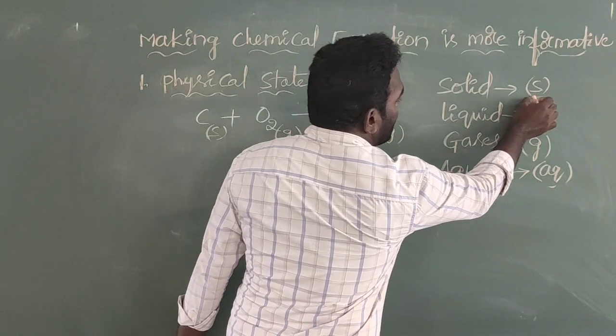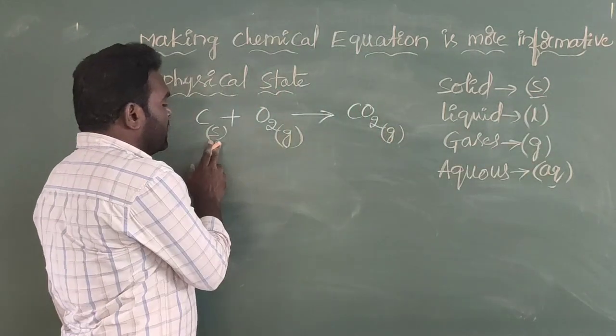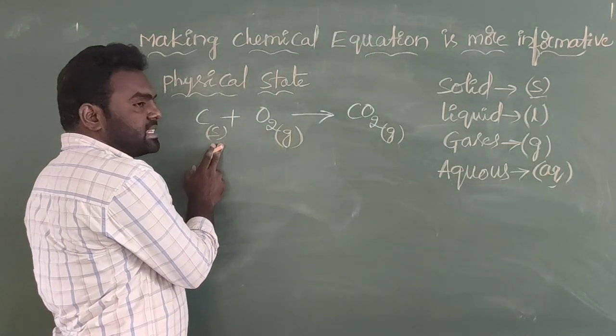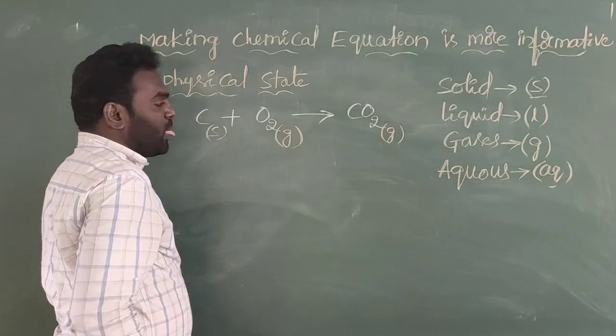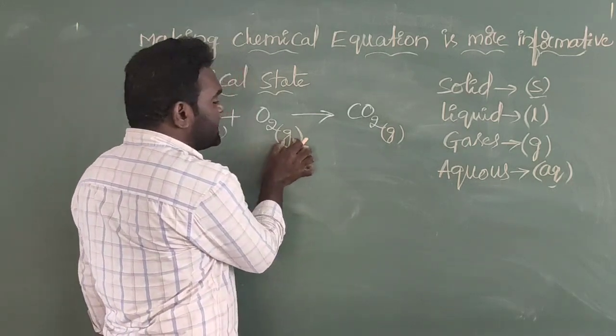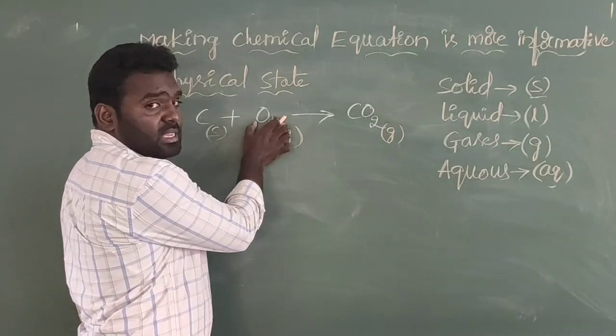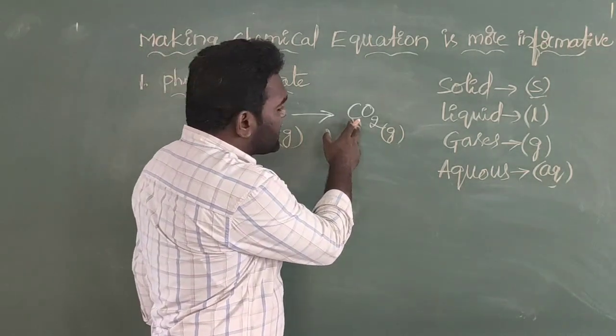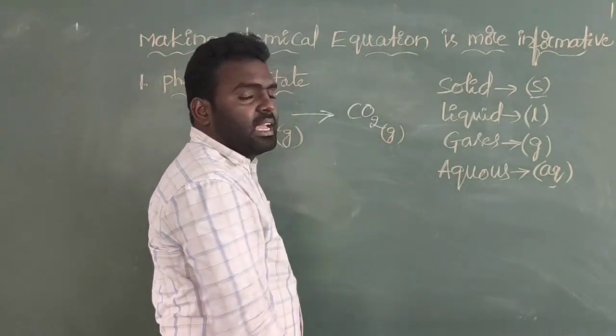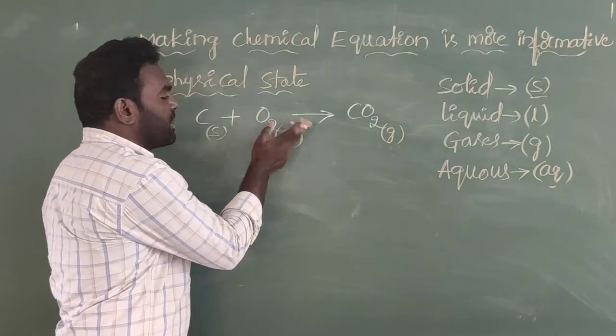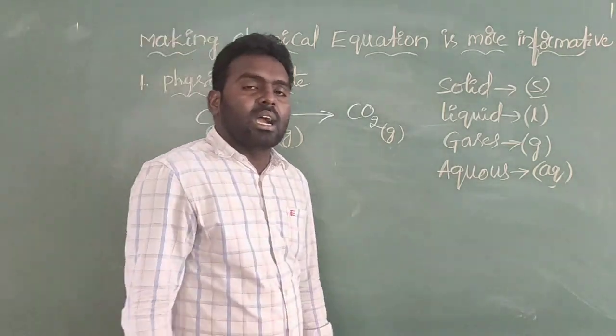Now you can see this is a solid material, so that's why in closed brackets we are writing S, indicating that carbon is a solid. At the same time, G in the closed bracket indicates a gas, and in this closed bracket G again indicates a gas. So carbon burns in the presence of oxygen, it will produce carbon dioxide.